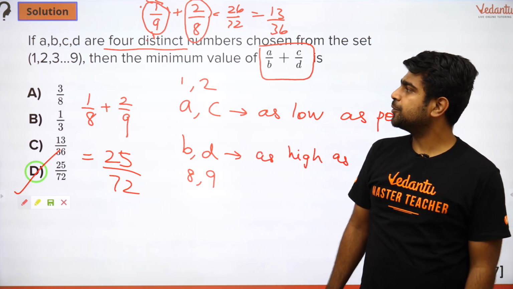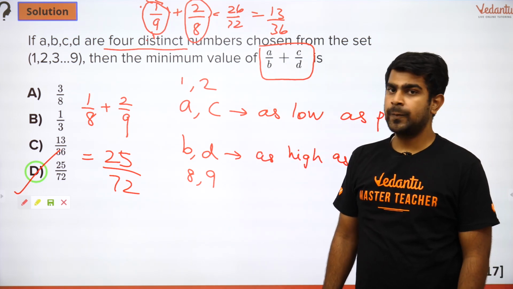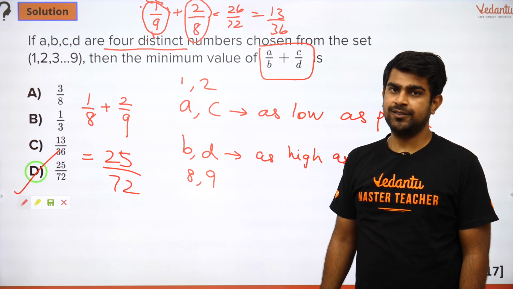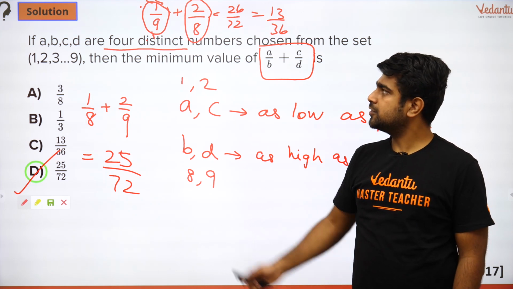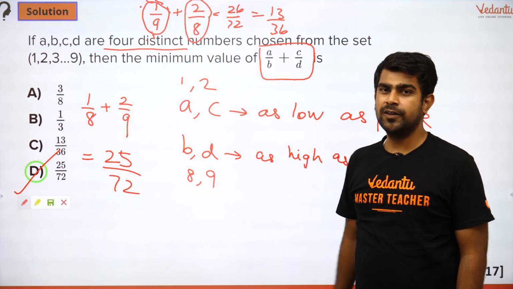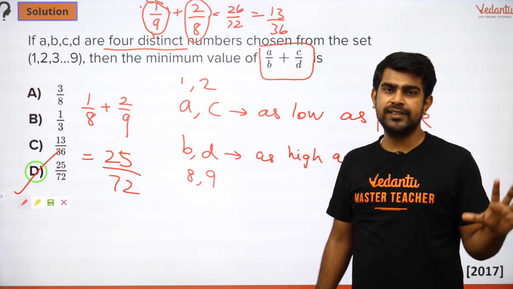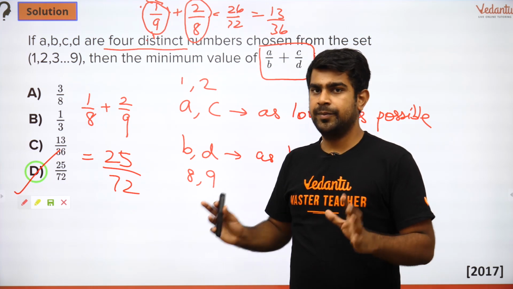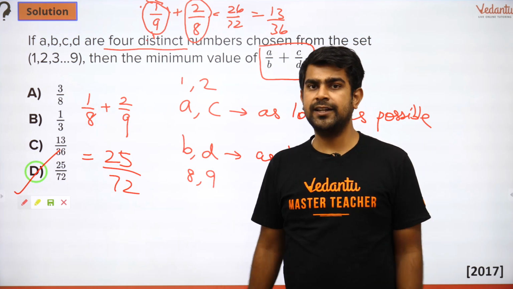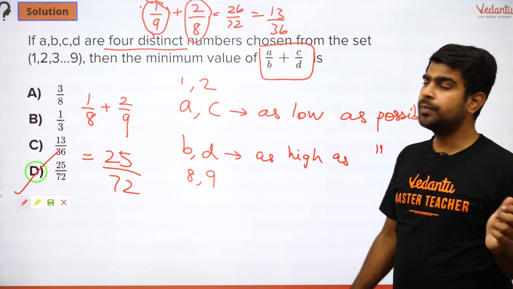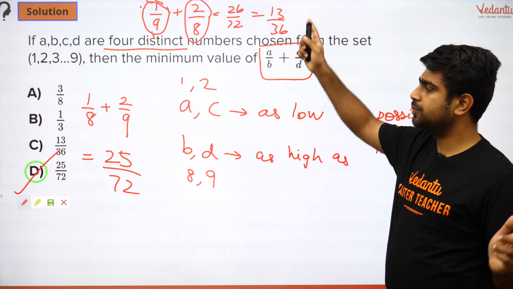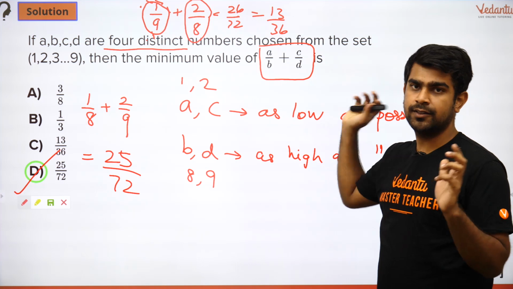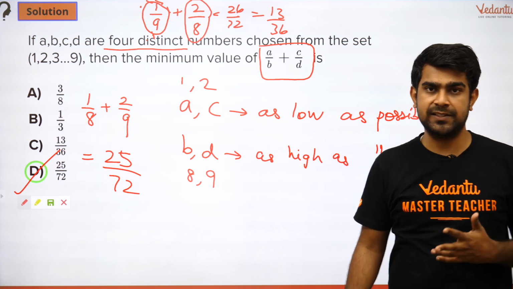I hope you guys have understood it. This is completely based on logic and the approach is similar to what we discussed. The basic fact remains the same. Your numerator should be small and your denominator should be large. That's it. Based on that, you take cases and solve. You will be done with your answer very quickly. Don't be in a hurry. Whenever you get answers like this, you see in the options, don't be in a hurry and go for it because it might be a trap answer.